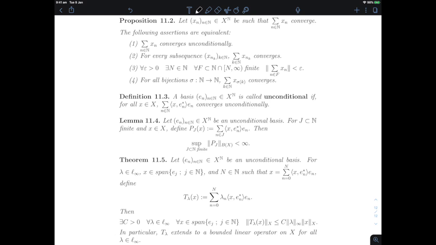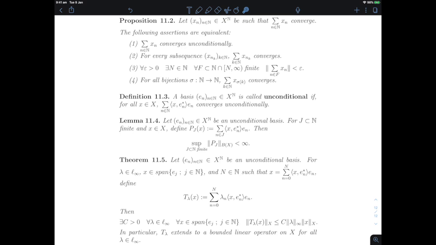In this video, we talk about unconditional basis. Now, a basis in a Banach space is called unconditional if the series expansion of any vector into that basis converges unconditionally. Remember that unconditional convergence means that you can change the coefficients by multiplying them by any choice of plus or minus 1 and the series still converges, or equivalently that you can sum the series up in whichever order you want and the convergence remains.